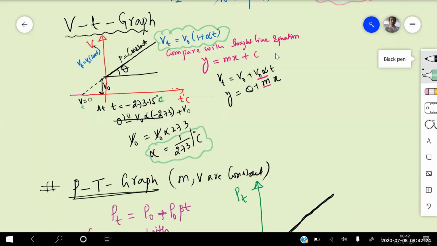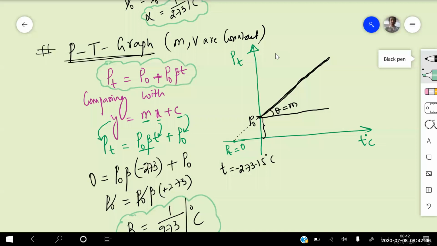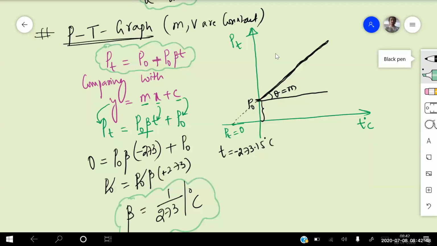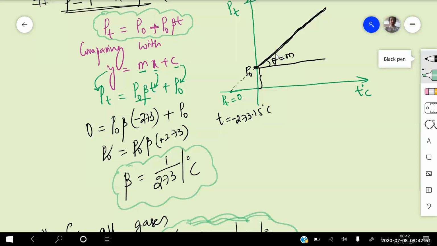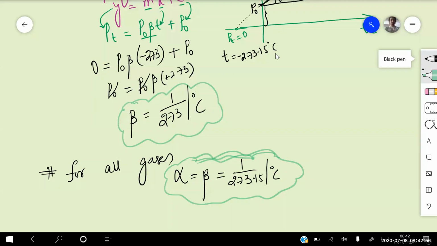So let us go for the next one, the P-T graph. In the P-T graph, mass and volume remain constant. The relation we are taking is P at T degrees centigrade equals P naught plus P naught times beta times T. Beta is known as the pressure coefficient. Again comparing with y equals mx plus c, we get a straight line. At a negative temperature the pressure becomes 0. Simplifying, we get beta equals 1 by 273 per degree centigrade. So for all gases, alpha equals beta, which equals 1 by 273.15 per degree centigrade. Is that point clear for everyone?